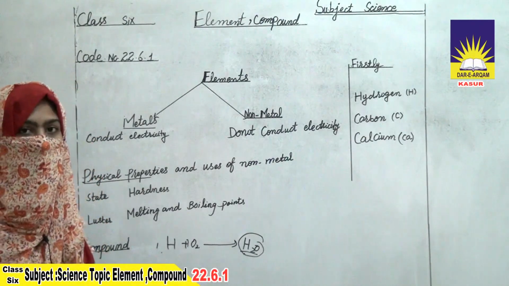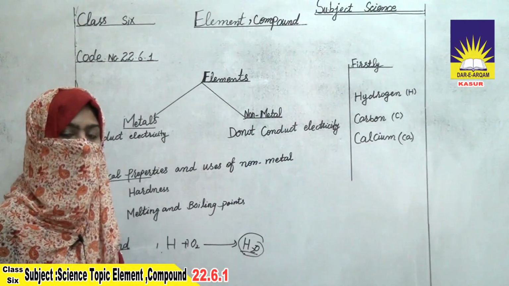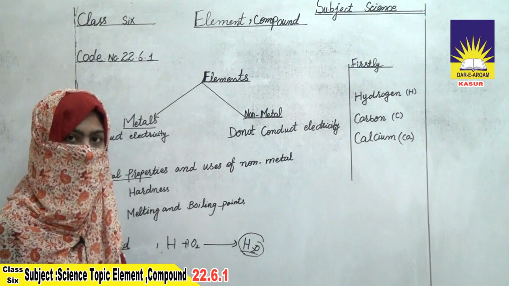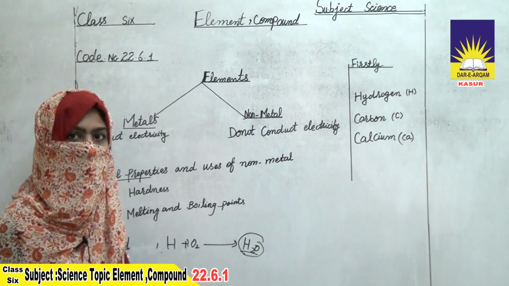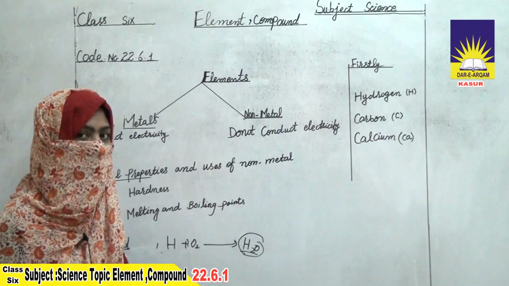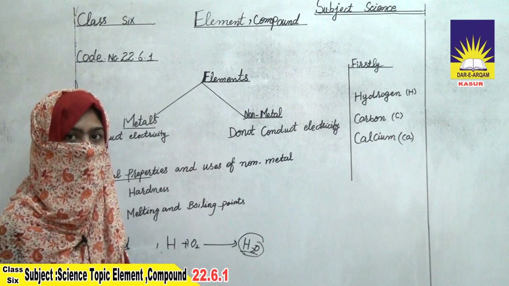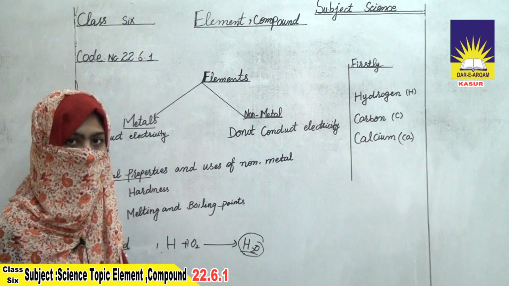This type of mixture is known as a homogeneous mixture. In a heterogeneous mixture, different things can be identified, such as oil, which cannot dissolve in water and forms a layer on it. This type of mixture is known as a heterogeneous mixture.